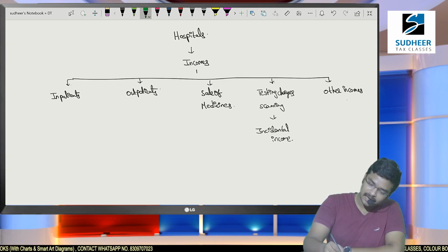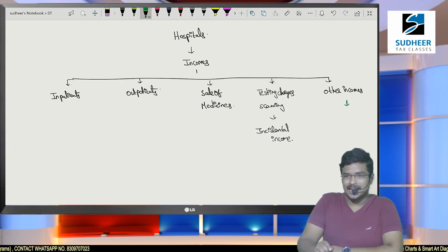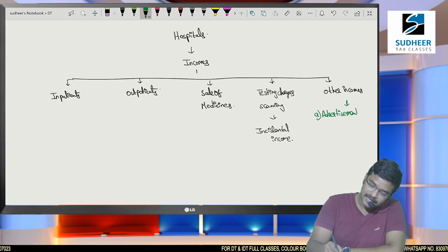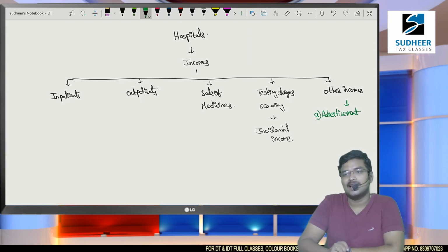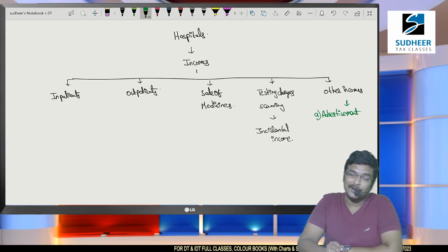In a hospital, many might do advertisements also. They may stick posters, they may put up certain banners. So hospitals have other incomes like advertisement income. They collect advertisement charges. Whoever comes to the hospital and advertises their products by way of banners and cutouts needs to pay advertisement charges to the hospital.